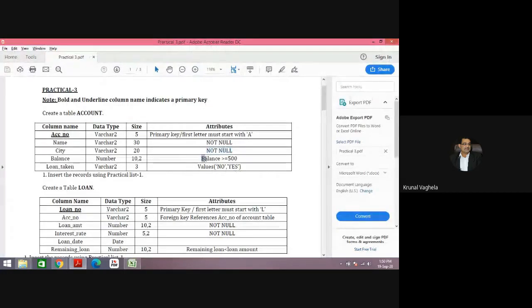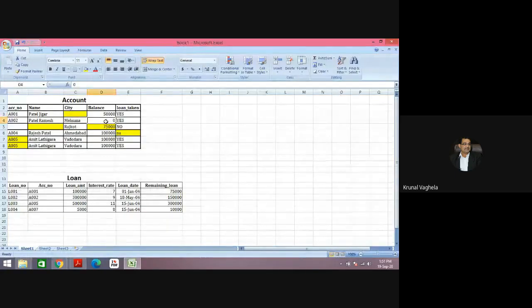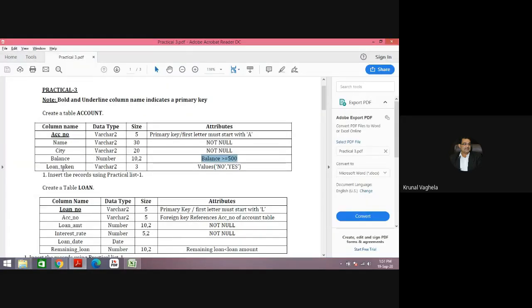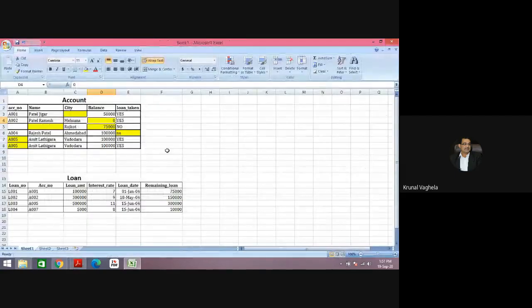Then balance should always be greater than or equal to 500. So this will not be allowed, because it is less than 500. And loan underscore taken, I want only two values, yes or no, in capitals only. If I try to enter other values like this, for example, it is not allowed. Even if I enter small yes, it will not be allowed. These are some basic constraints, so like that you can think of.